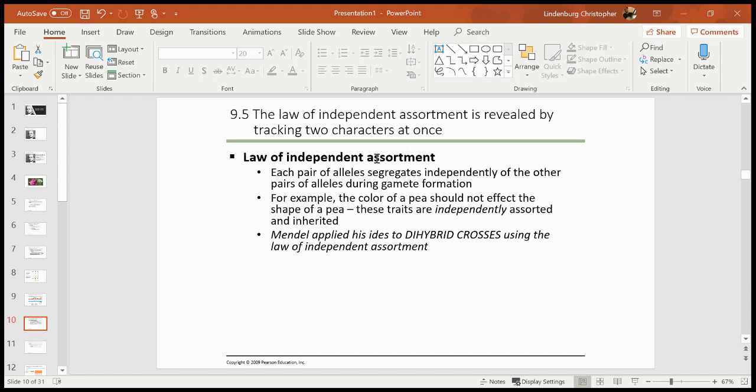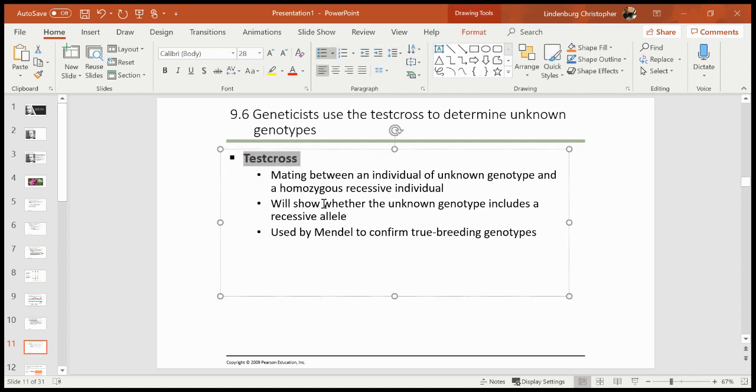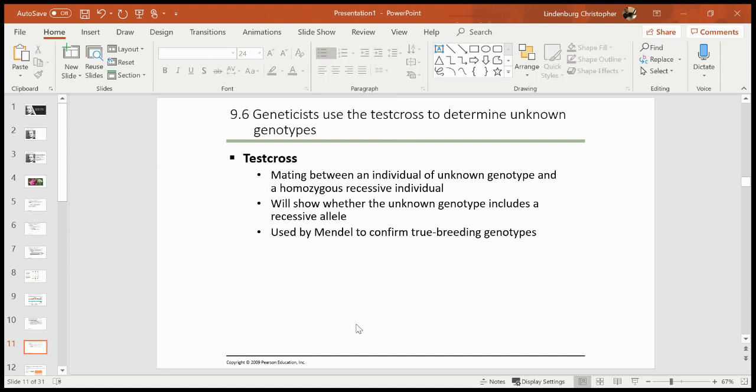And that's the law of independent assortment, and you are actually putting that into practice on your worksheet without knowing it with dihybrid crosses. And then again, next week, when we study the HL content, we'll learn that this is actually a big lie and that Mendel just threw out the data that he didn't like. But that's for next week. Okay, that's the law of independent assortment. Okay, here is our new information. So the new stuff for today starts now. Everything else we talked about is what we did last week.